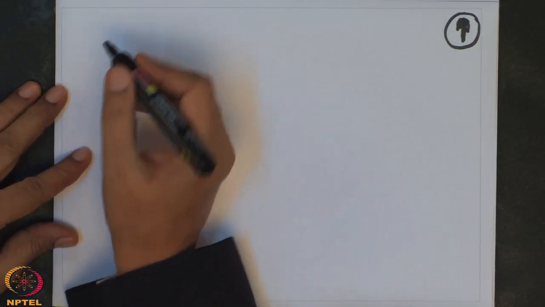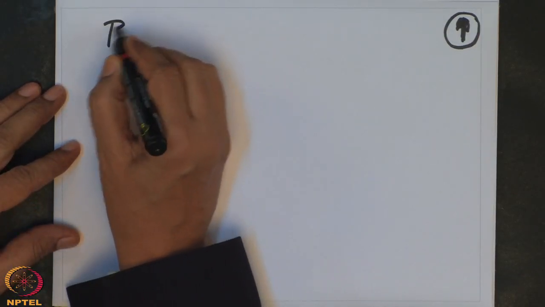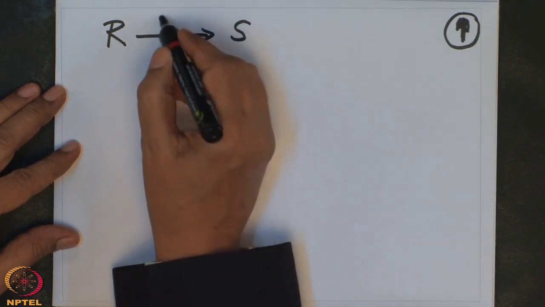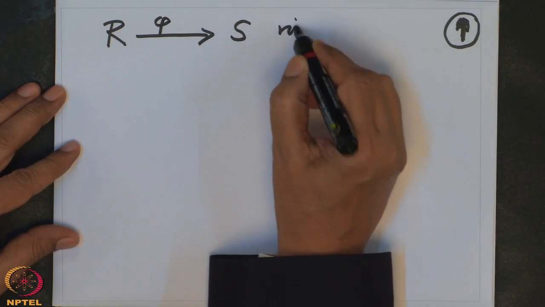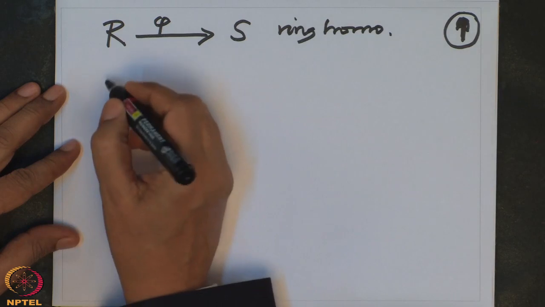So, for example, how do you test that a given ring homomorphism phi from R to S is injective?